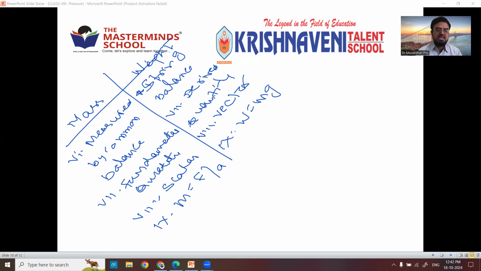So when you are asked about mass and weight, you can write these. Even you can draw the diagram also for that. For example, a common balance looks like this. You know, this is a common balance, found in the vegetable market and all.